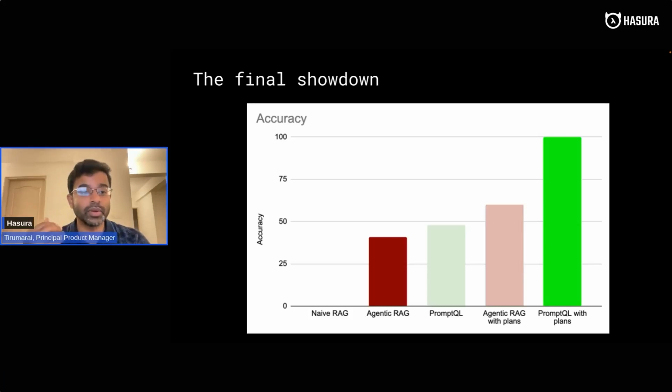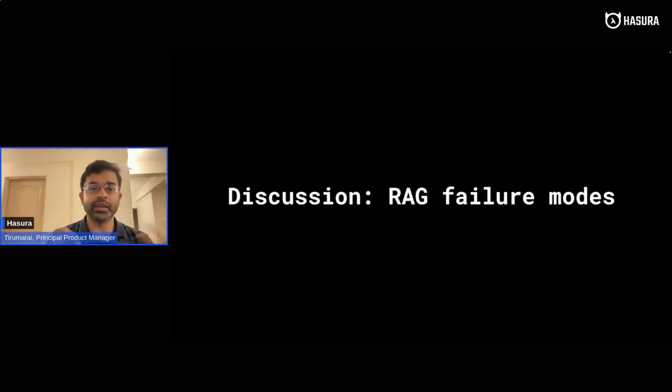Agentic RAG is not able to follow the plan or execute the plan in a reliable way. So that's where we come to why is this happening, right? Why is the agentic RAG not able to do accurate plan following and accurate execution of the plan?